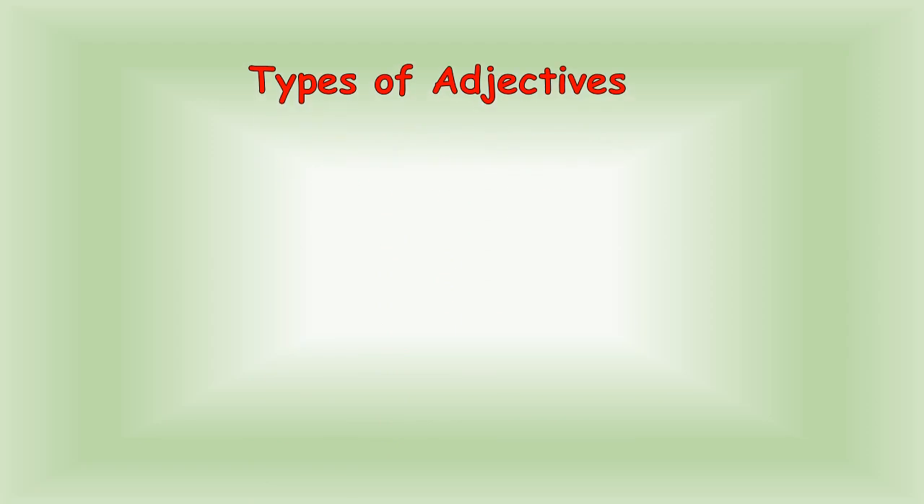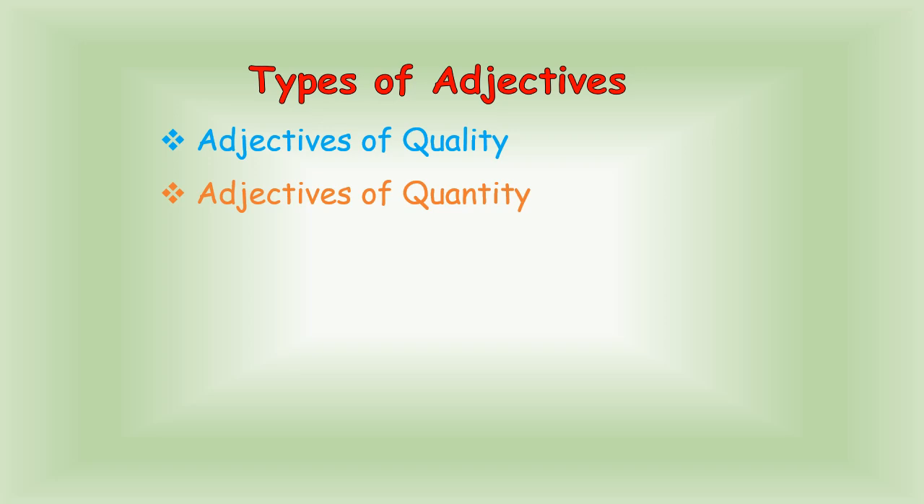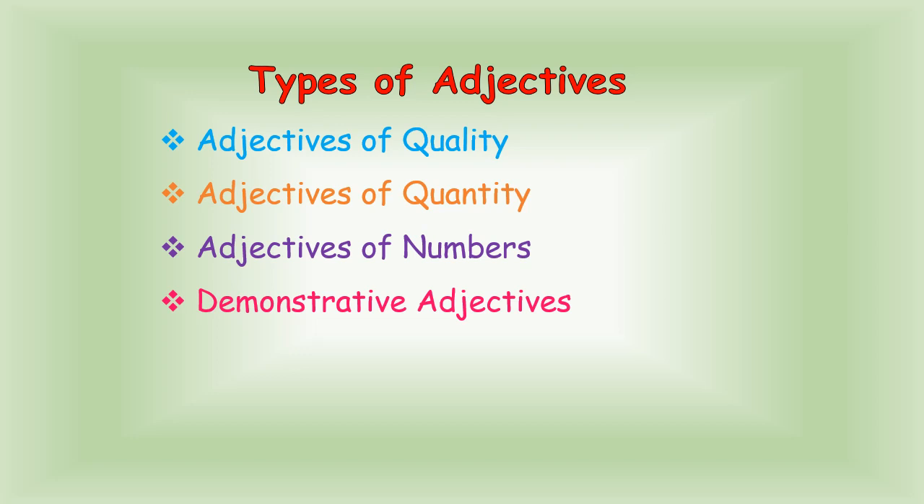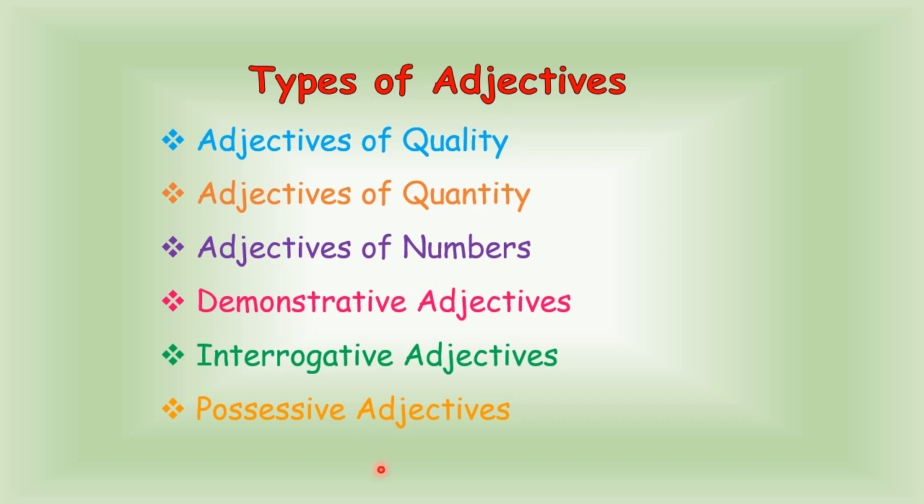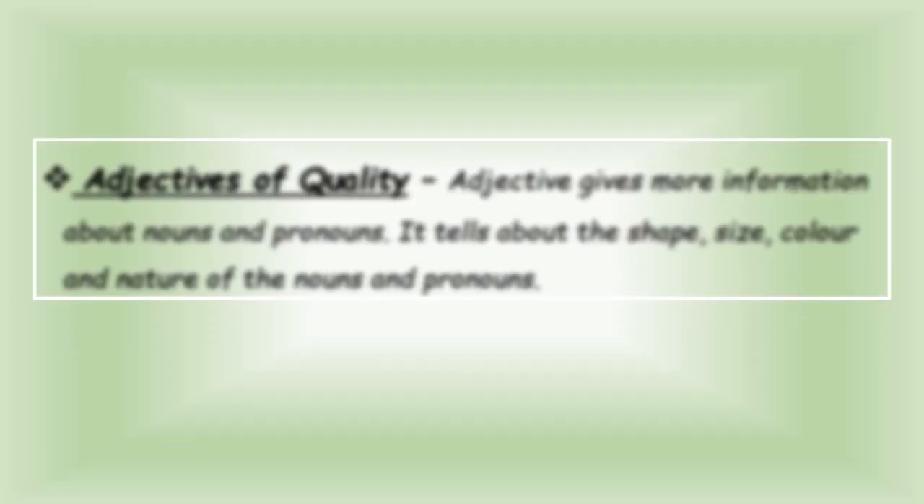Yes, now we will start different types of adjectives. Let's see how many types of adjectives there are. Adjectives of quality, adjectives of quantity, adjectives of numbers, demonstrative adjectives, interrogative adjectives, and possessive adjectives. Children, today we are going to start with adjectives of quality.